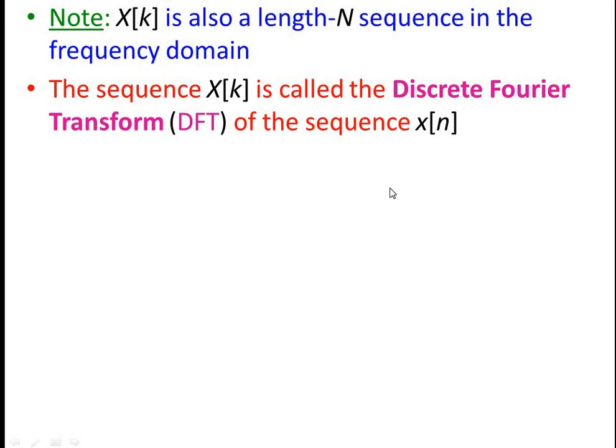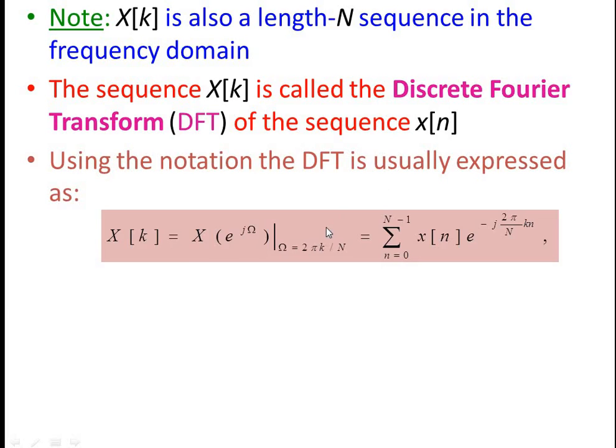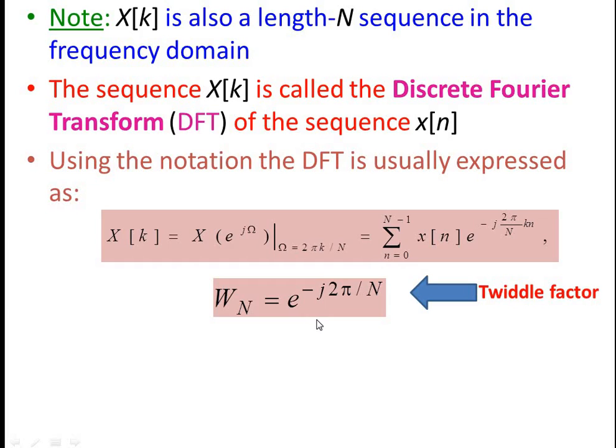Now we'll see another important factor, that is the twiddle factor. This is the representation of X of k, and here the value of e power minus j 2 pi by N, we can write as W suffix capital N, W N. That value is e power minus j 2 pi by N. This value is called the twiddle factor. This is one of the important factors, and based on this value we are going to solve numerical problems in this unit. So we represent this complex term e power minus j 2 pi by N as the twiddle factor W N.